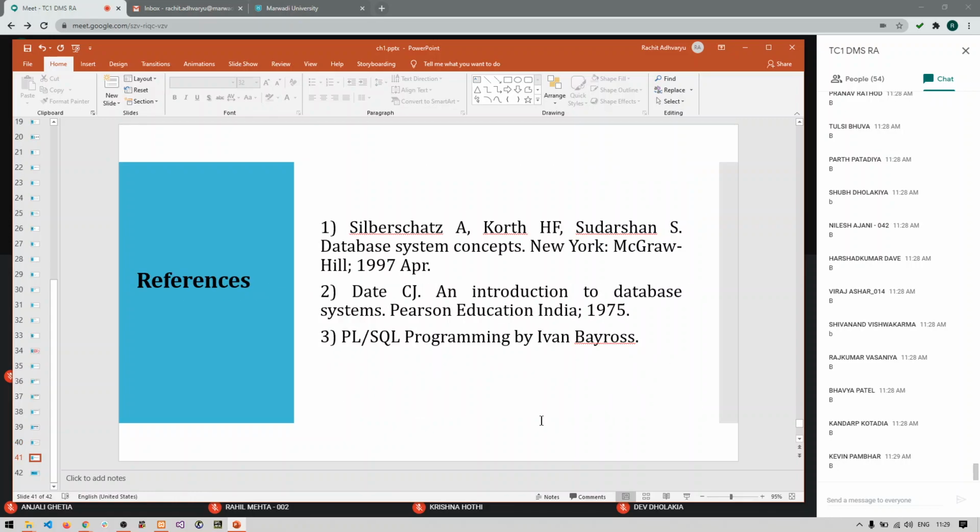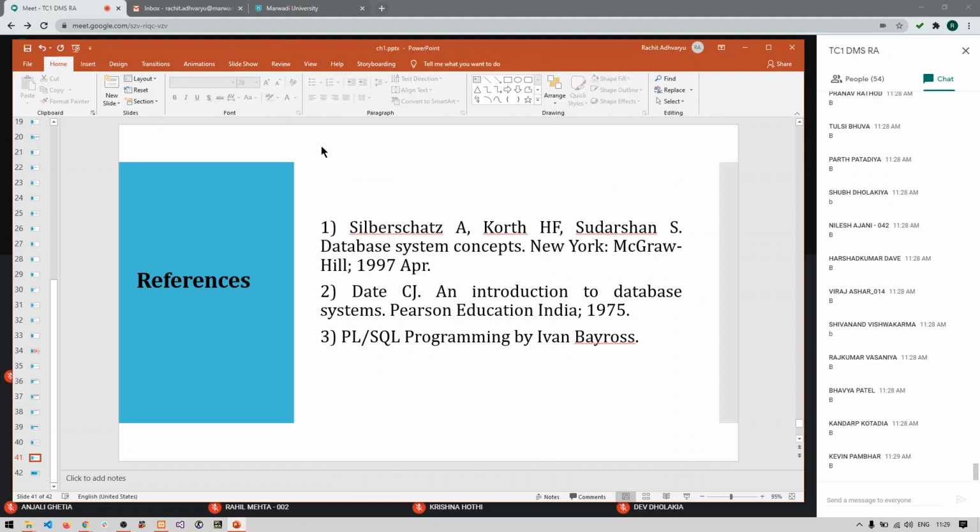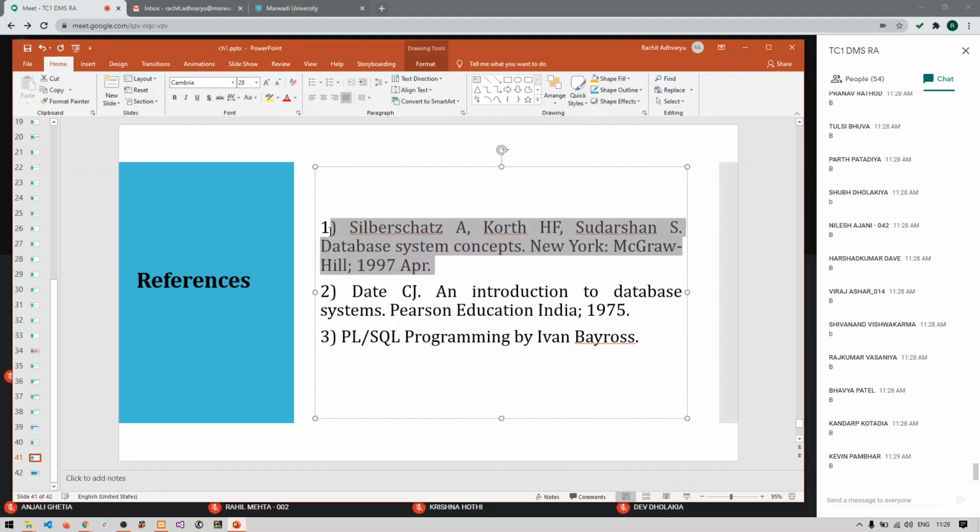And these are the books that you can refer to if you want. This is the godfather of this particular subject, that is database. You can use Database System Concepts by Henry Korth or Silberschatz. This is the best book for database. If you want to learn database thoroughly, you can use this book.